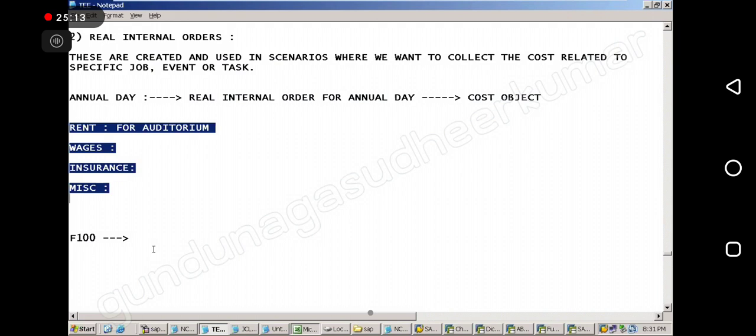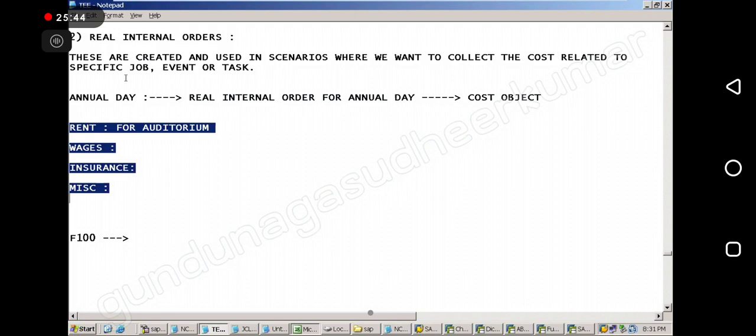So what is the best thing to do? Collect the cost separately. I want to collect the cost of annual day separately. Now I cannot create a cost center for annual day, no? Annual day is one event, only one day. So this is the 2022 annual day, and 23 annual day is separate. It is only one event, so I want to collect it separately.